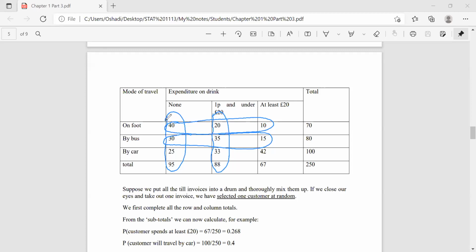So here 40, 20, 10, 30, 35, 15 plus 25 and 33. Sorry, these two are not coming since these are totals.